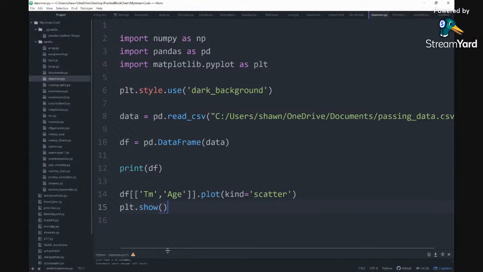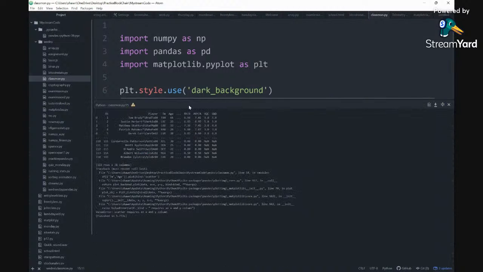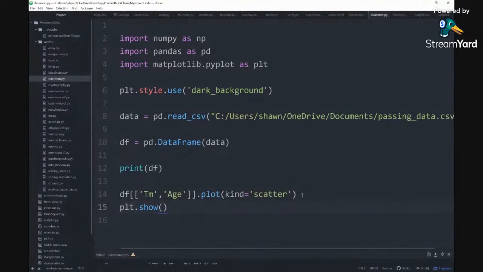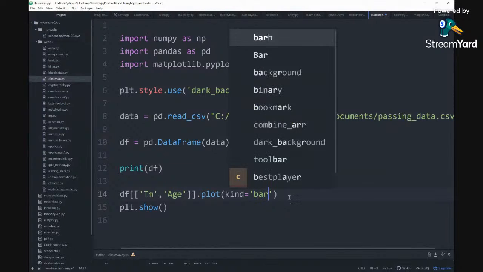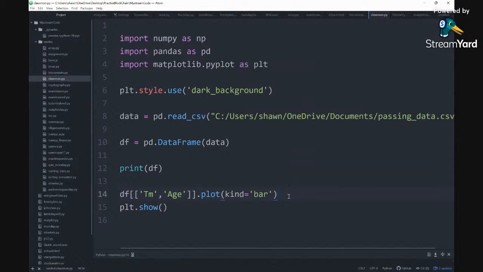Oh, we got an error here. Let's see what we got. So it says scatter requires X and Y column. Okay, so let's see, we do bar. It might be the same thing. So bar, we do that.